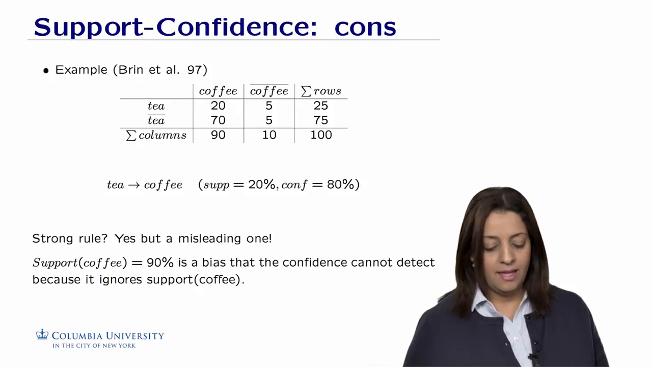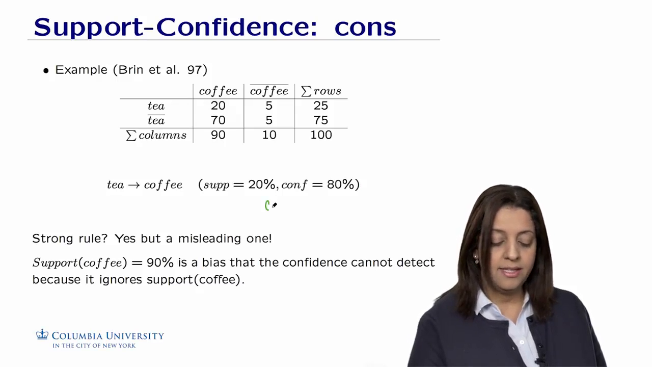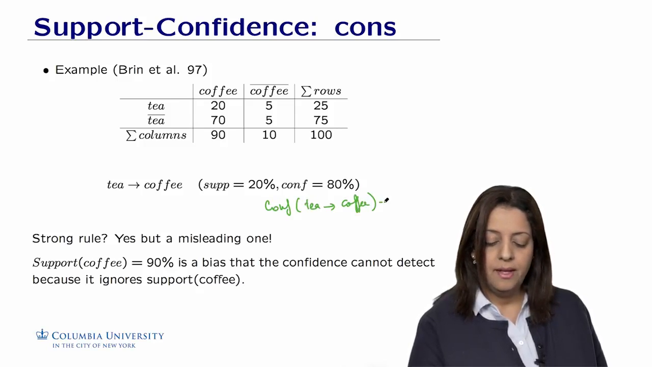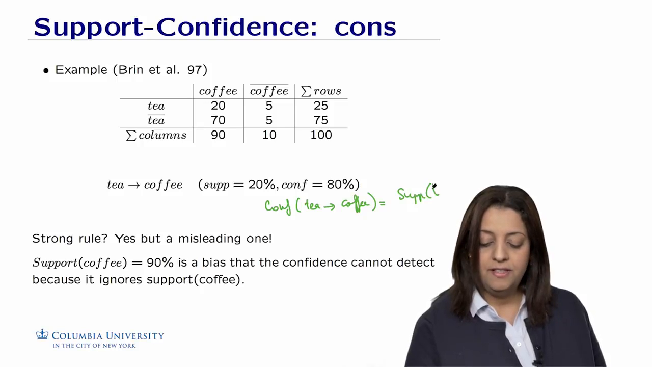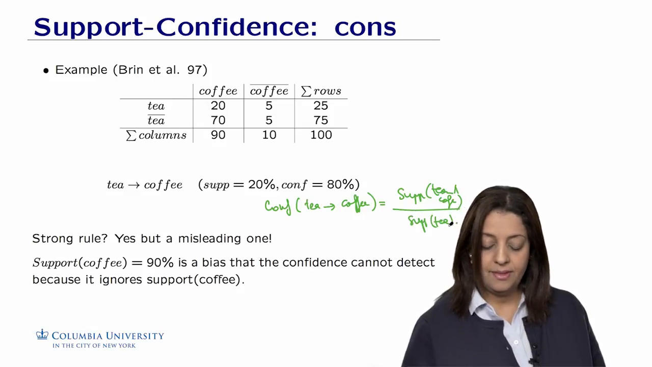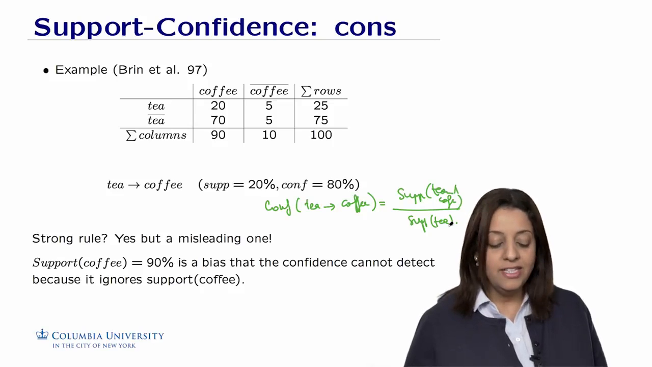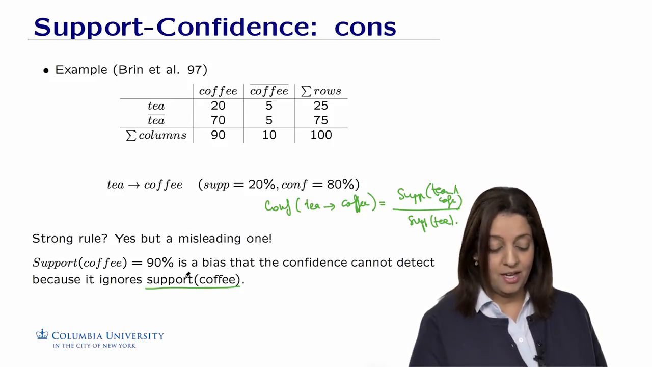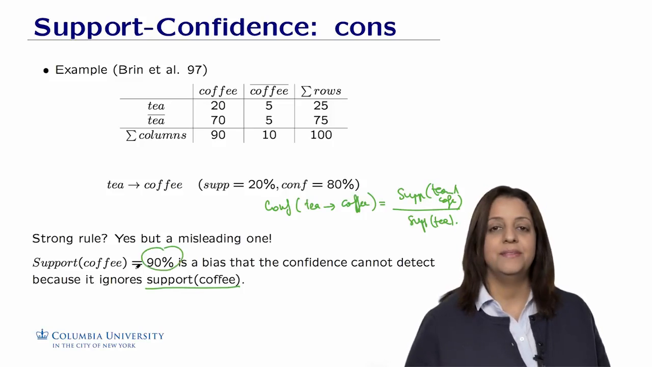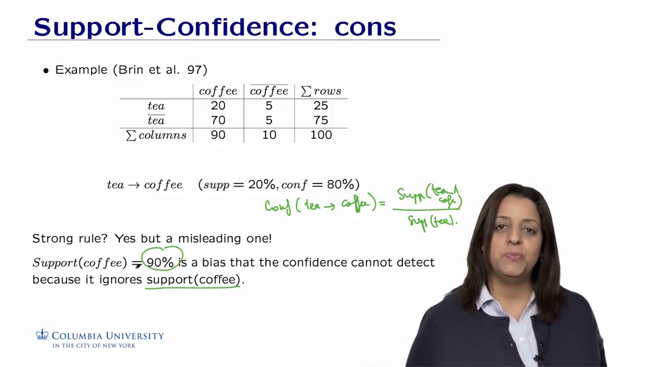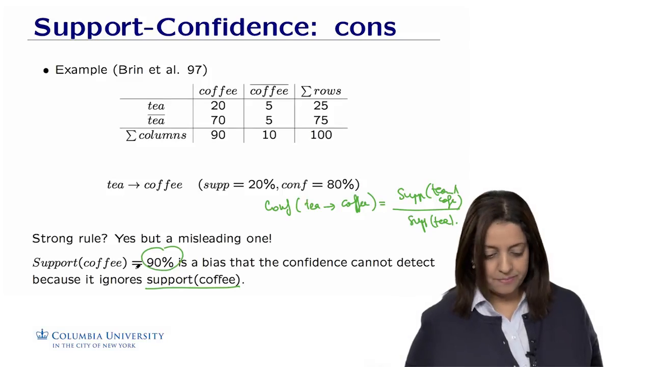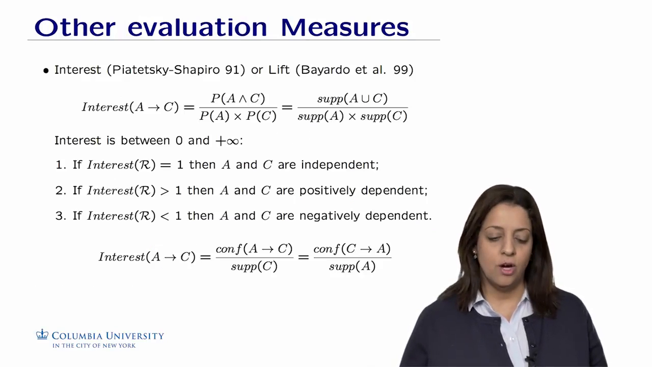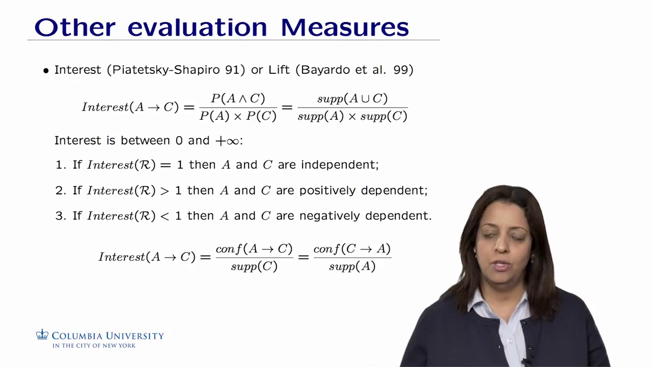Because the confidence of the rule tea implies coffee, which is equal to the support of tea and coffee divided by the support of tea, would simply ignore the support of coffee, which is actually a very high support of 90%. So that's where the limitation of the support-confidence pair comes from. Therefore, there were some efforts in devising other evaluation measures, such as the interest, also known as the lift.